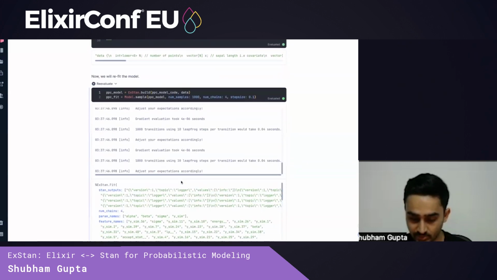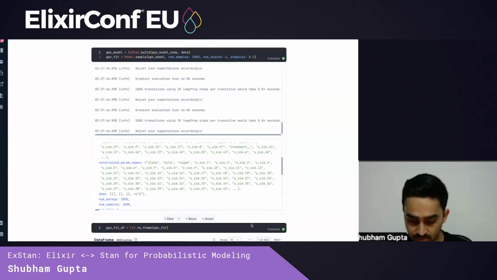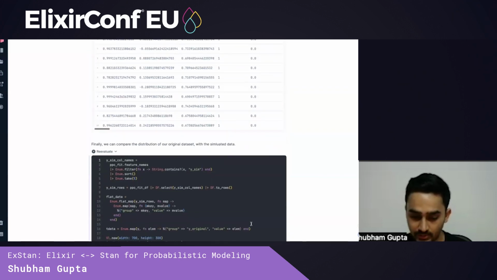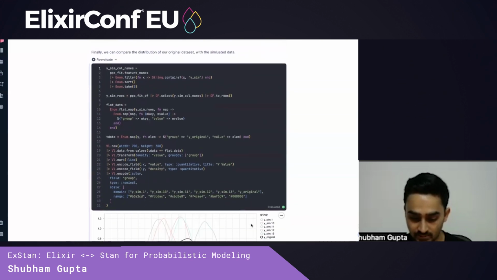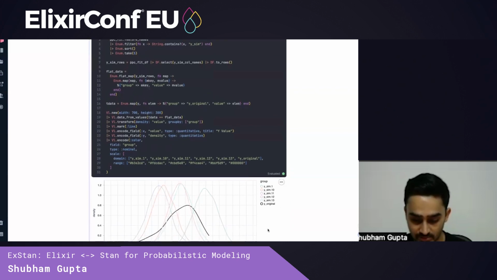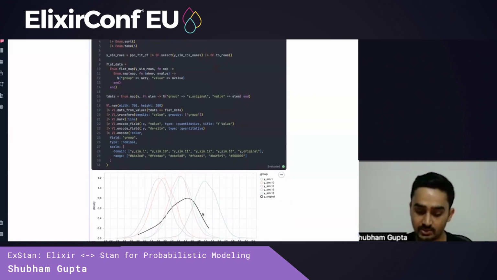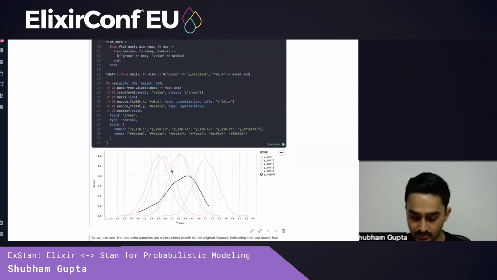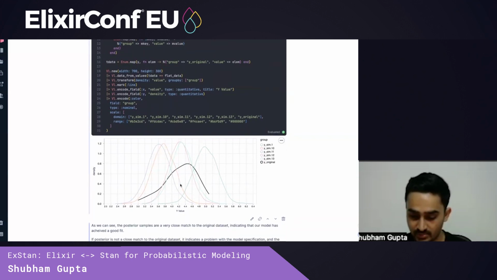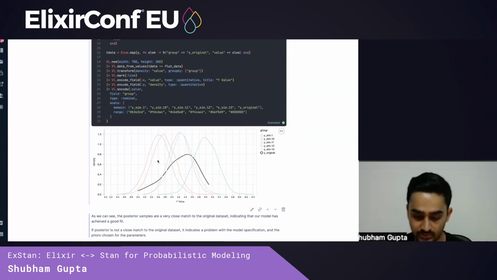We will refit this model, convert this to a data frame, and plot, compare the distribution with our original data set. So say we compare the distribution for 5 samples. You see here that the line in black is our original data set, and all these are samples that we've obtained. And you see that these posterior samples are a very close match to the original data set, indicating that our model has achieved a good fit. If the posterior is not a close match to the original data set, that indicates a problem with our priors and our specification.